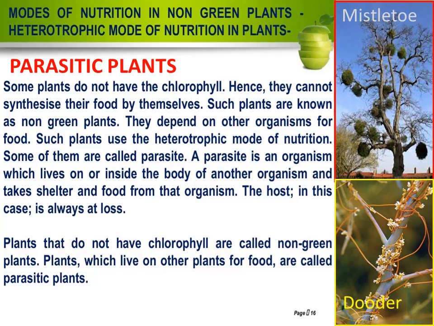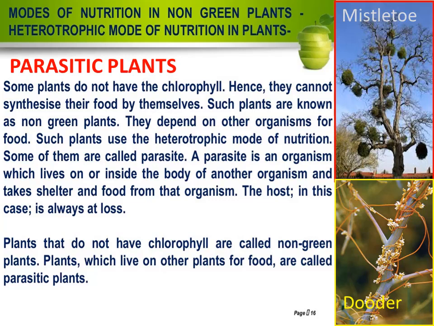Dodder penetrates into the stem of the host to obtain nutrition for its growth. It means dodder requires nutrients for growth. Its stem penetrates into the stem of the host tree, and from the host tree they get nutrition.